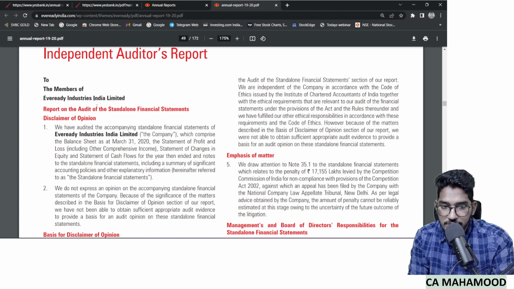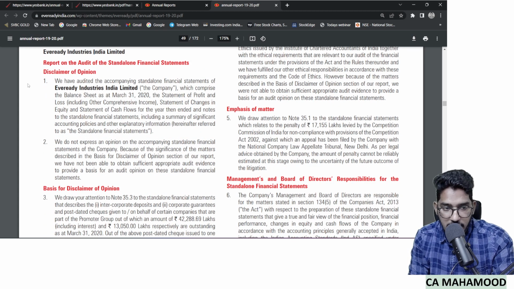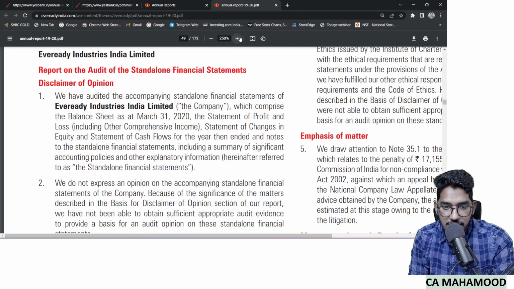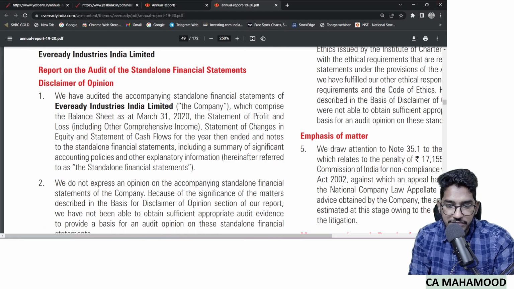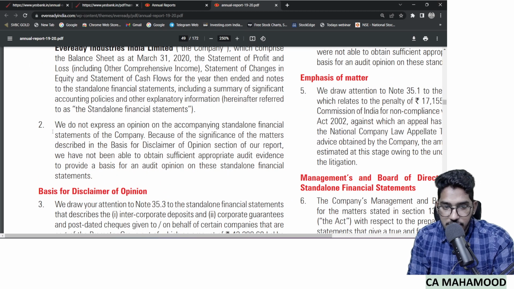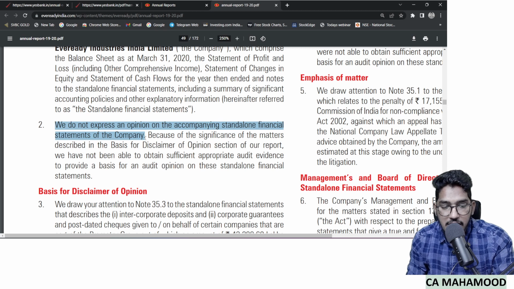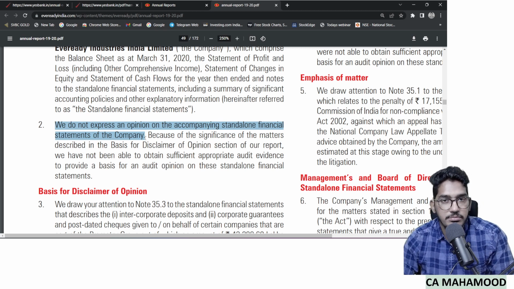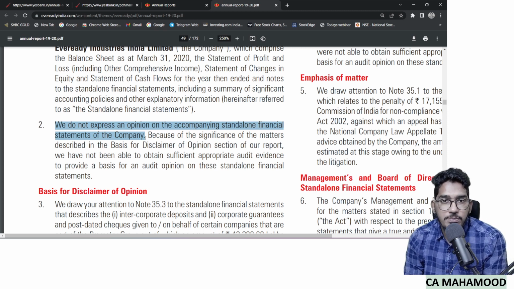As you can see, the title is there, which is Independent Auditors' Report. The addressees are there, to the members of the company. Then we have the opinion paragraph. Let us read the terminology and find out which kind of opinion it is. If you read this opinion paragraph in the audit report, they are saying, we do not express an opinion on the accompanying standalone financial statements of the company. So when you read this terminology, what kind of opinion is it?